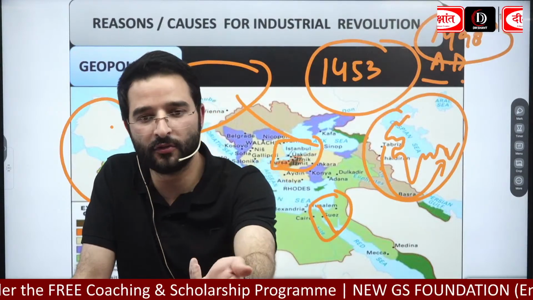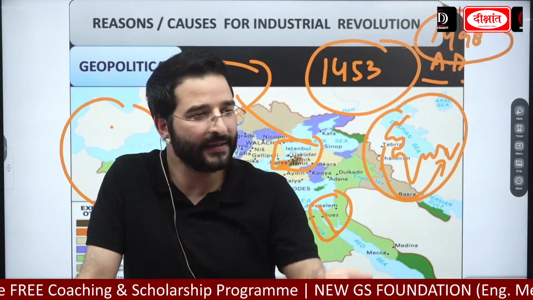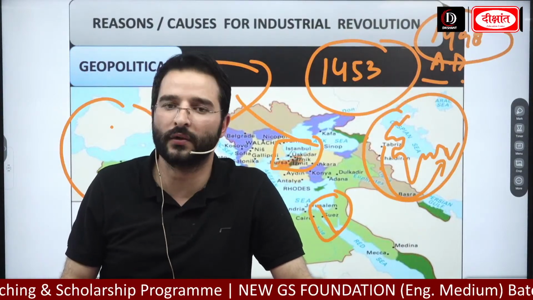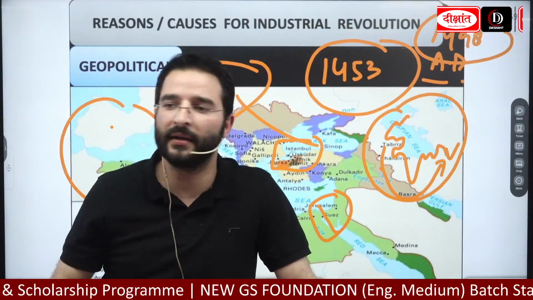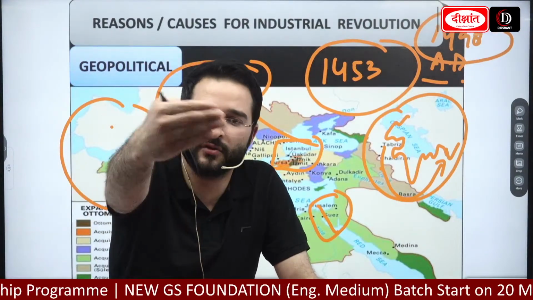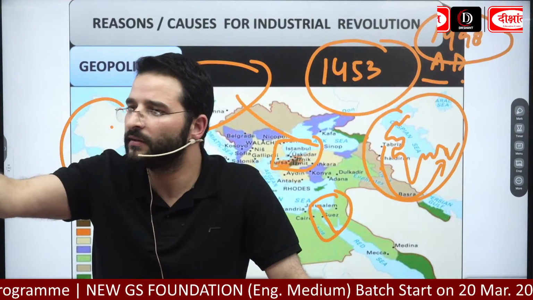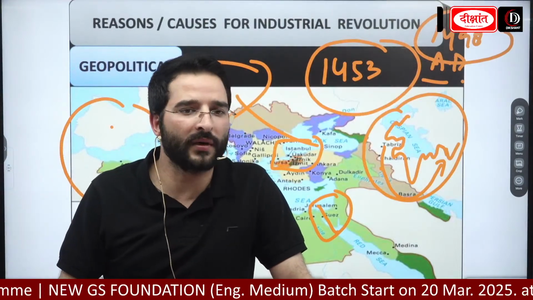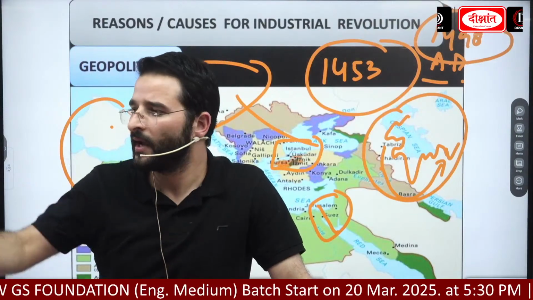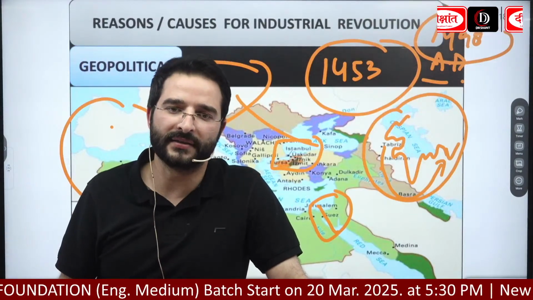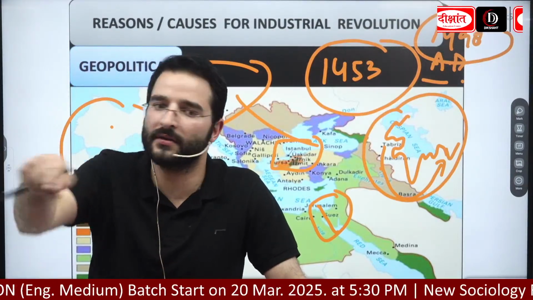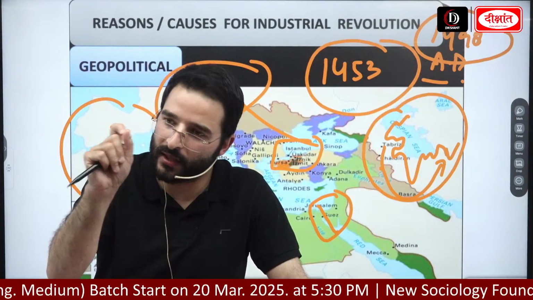New lands and new markets were discovered, and in that 1492 America was discovered by Christopher Columbus. 1498 India was discovered by Vasco da Gama. Okay, when the new markets were discovered, what we are seeing over the period of time, trade and commerce enhanced. Okay, this led to the boom in the industrial production. ठीक है. So ये भी एक रीजन था.